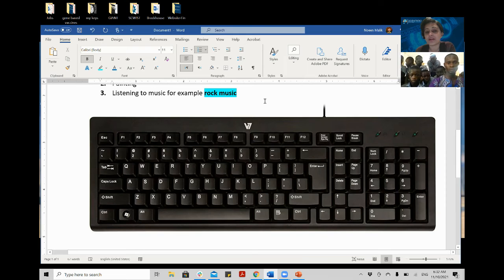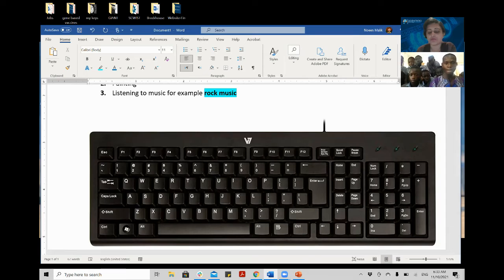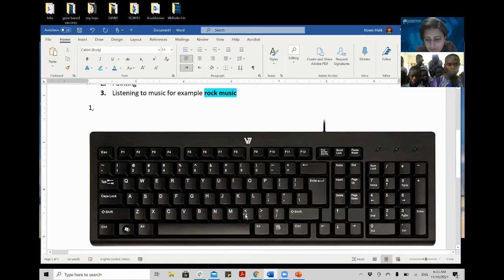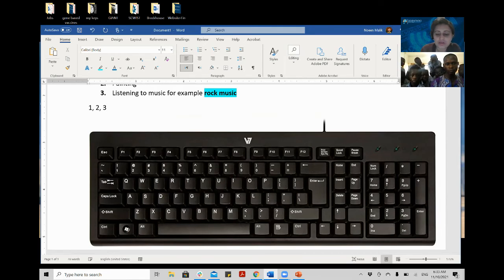So if you want to write a number, for example, I want to write numbers 1, 2, 3. You need to hit Num Lock so that it is on, and then you can write 1, comma. Where is the comma? Here is the comma near the shift button. Oh no, here, sorry. On the desktop it is here, next to the M button. M and here is the comma. 2, comma, space bar, 3, comma, space bar, 4, comma, space bar.